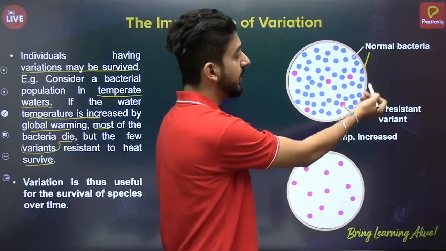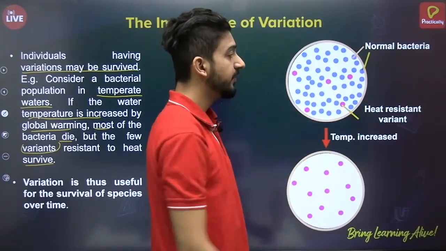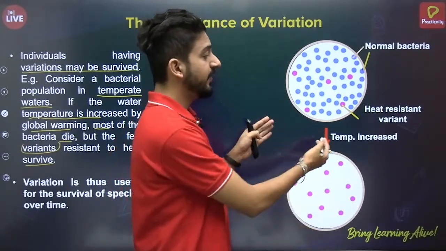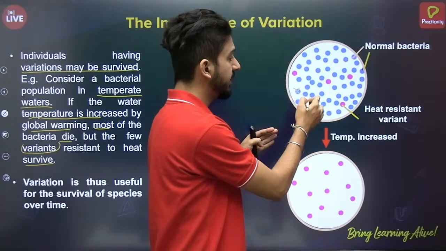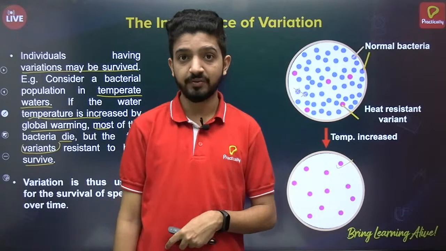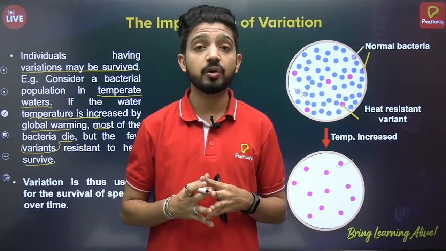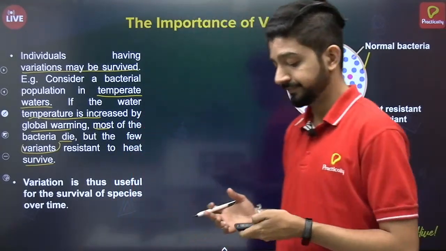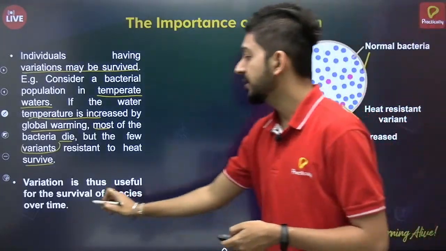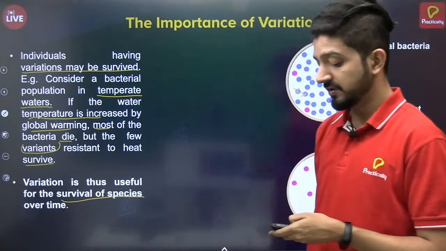You can see these are the normal bacteria and this pink one is the heat resistant variant of the same bacteria. In case of temperature rising, all the other bacteria will die and only the heat resistant bacteria will survive. So variation plays a very important role in the survival of species over time.